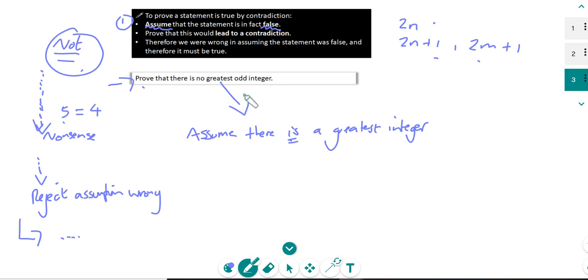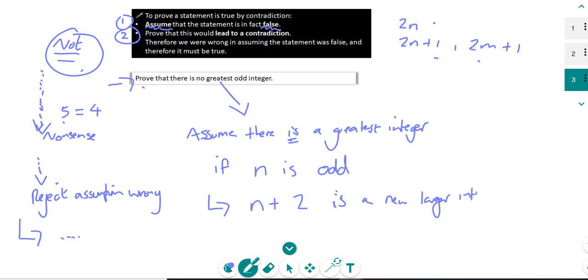So how could you do this? Well, it's as simple as probably you're thinking in your head, which is you can say like, if n is odd, well, what if n is odd? What could you do to make it larger? Well, you could add on 2, couldn't you? Yeah, n plus 2 is sort of a new, larger integer. Okay, this is a bit of a flimsy example, and this is not what the exam questions look like.